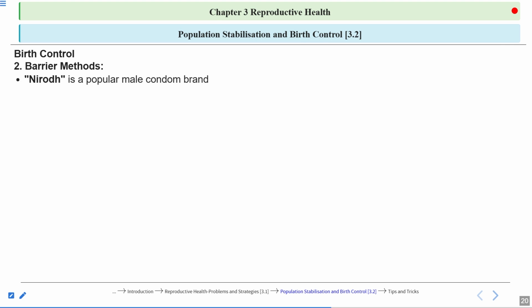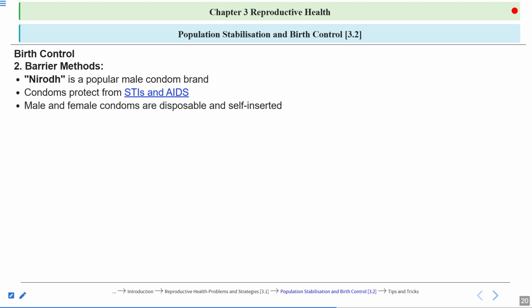Now, Nirodh is a popular male condom brand. These condoms protect from STIs also, and one of the STIs is AIDS. AIDS is a highly dangerous sexually transmitted disease. The condom also protects from STIs, because STIs are spread through sexual intercourse.